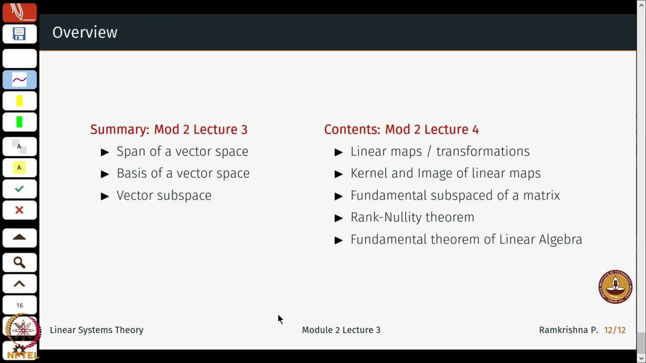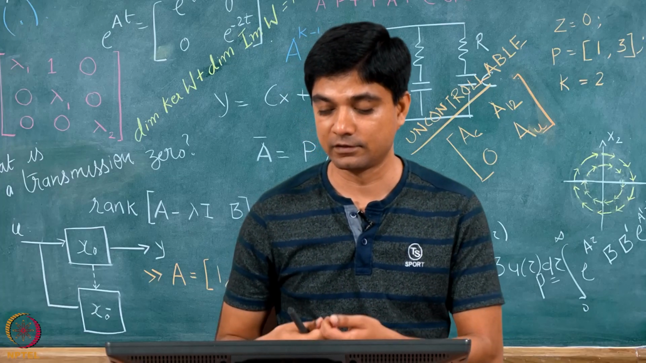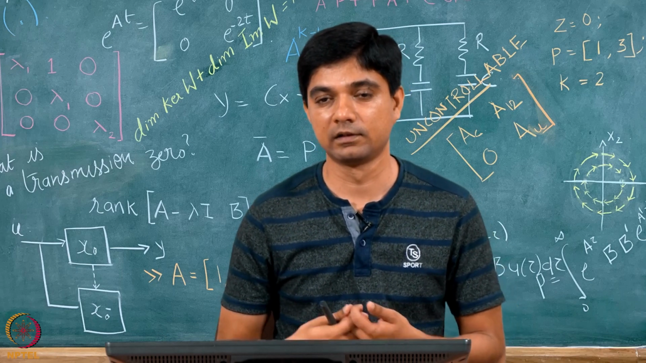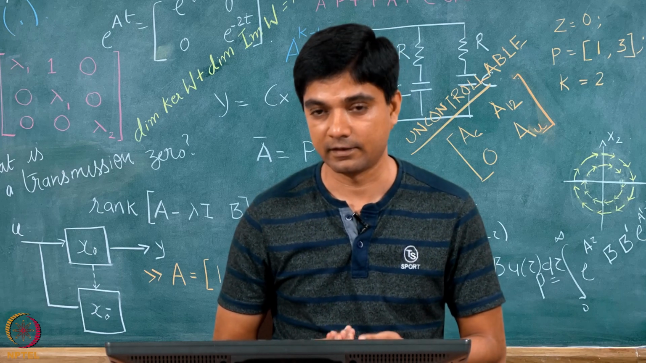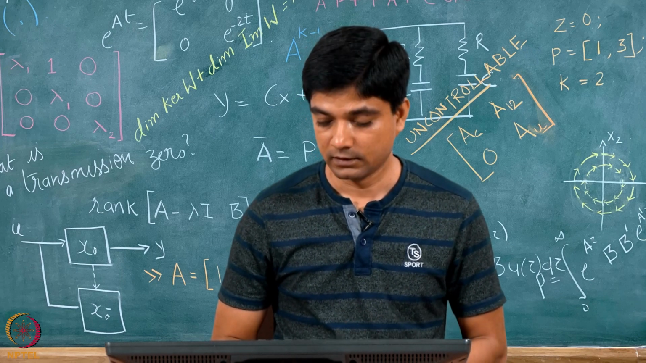So, just to conclude, what we learnt were the span of a vector space, the basis of a vector space, and the subtle difference between the span and the basis, and that I think you must always remember by heart. And of course, the notion of a vector subspace, and we will use these concepts to build upon things related to linear maps and other properties of linear maps called the kernel, the image and so on. That will be part of the next lecture. Yeah, thanks for listening.